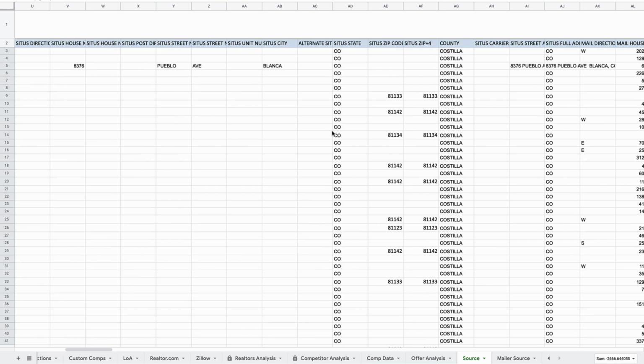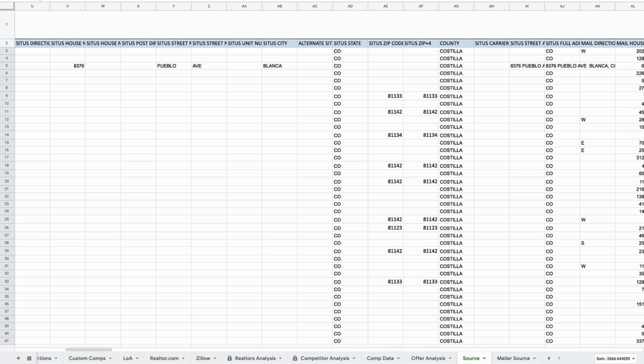It's honestly kind of annoying, but it is a workaround that you can use if you ever come across this strange and unusual issue. But just be aware, most of the time you're going to have at least a zip code in here and probably a city as well. And you could use either one of those to cluster the properties together, or you could get even more specific by drawing out maps on Zillow or Realtor.com or doing it by the subdivision.